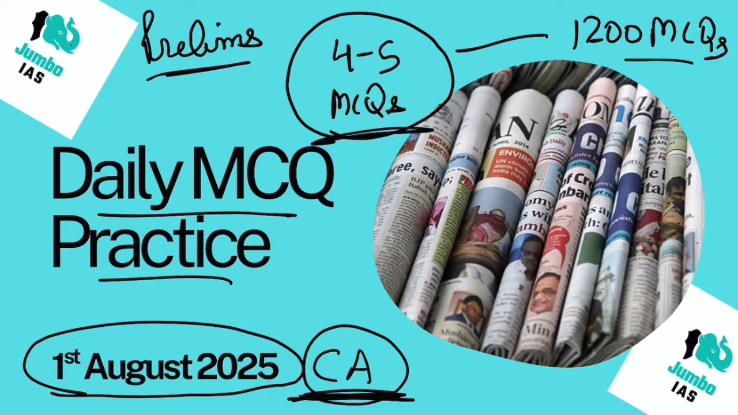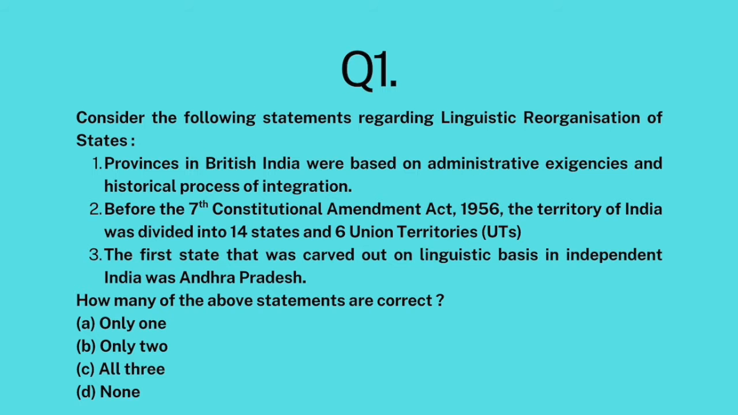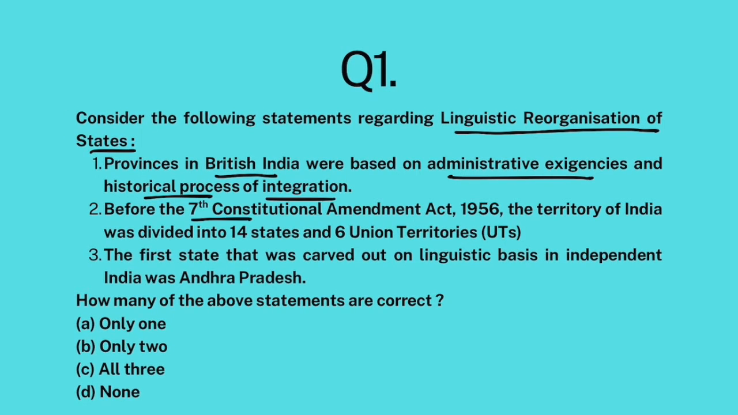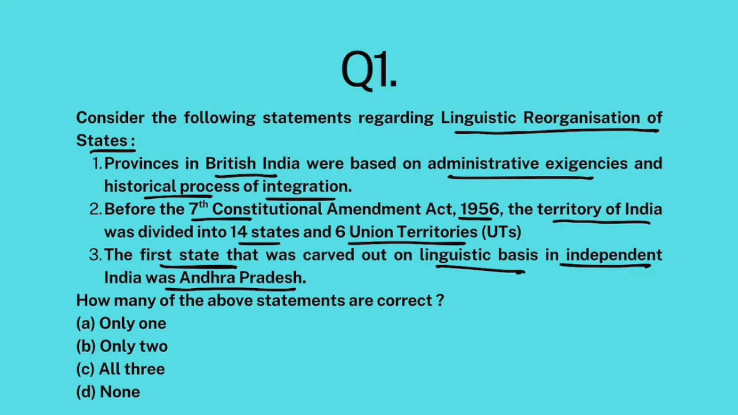Alright then, let's begin today's session with question number 1. Consider the following statements regarding linguistic reorganization of states. Provinces in British India were based on administrative exigencies and historical process of integration. Before the 7th Constitutional Amendment Act in 1956, the territory of India was divided into 14 states, 6 union territories. The first state that was carved out on a linguistic basis in independent India was Andhra Pradesh.